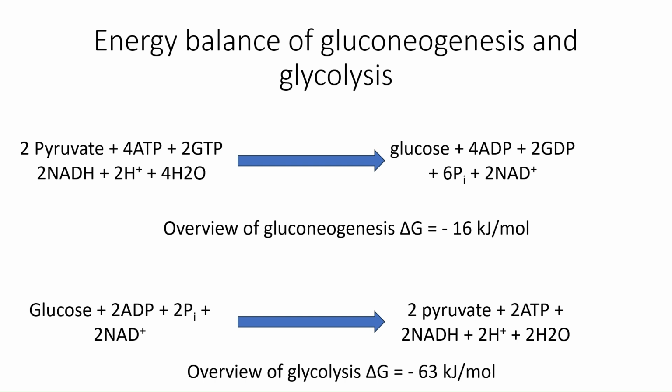In the next video, we'll see how both of these pathways are regulated, because as we learned in this video, 7 out of 10 steps are common in both pathways. If these pathways are not regulated properly, it will just lead to a wastage of ATP and NADH, that is the wastage of energy. How these two pathways are exactly regulated, we'll see in the next video.